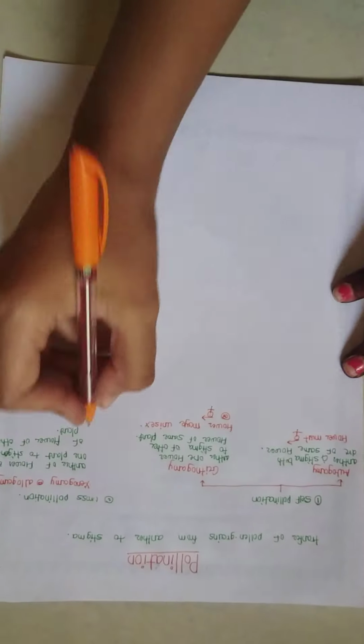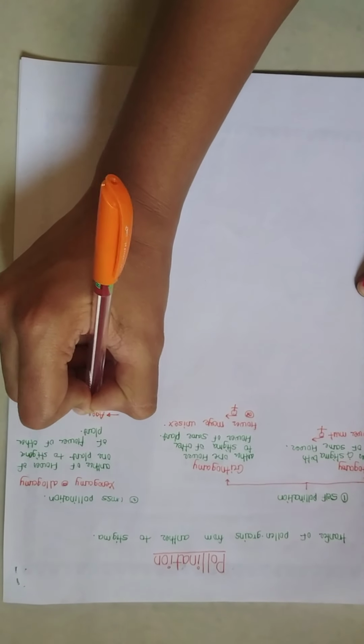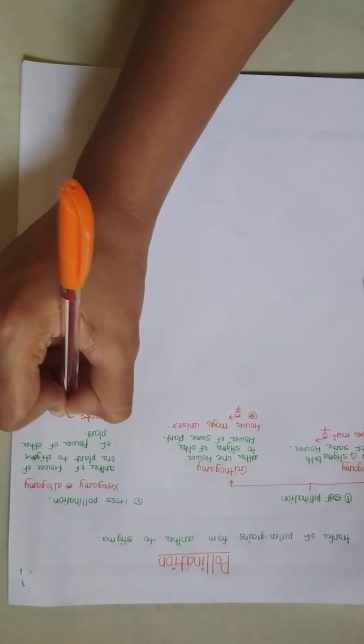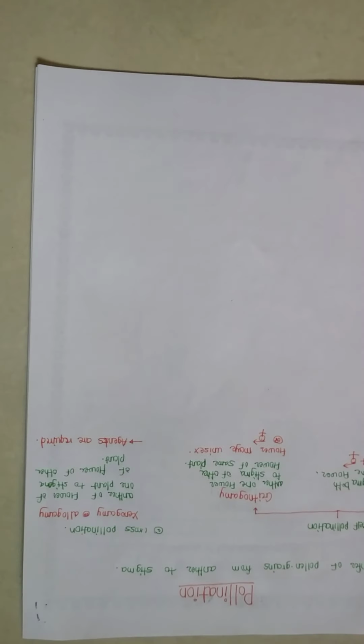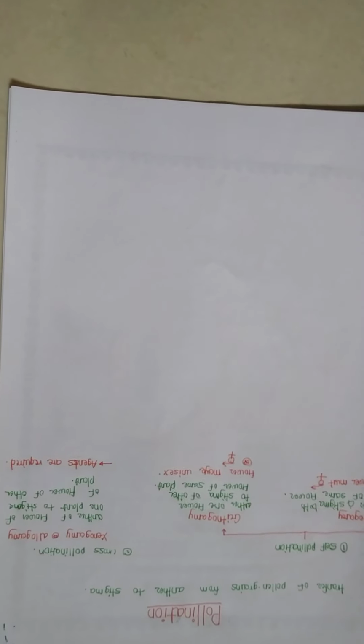Here the condition is that in cross-pollination, agents are required because it is not on the same plant. These agents are of different types that we will see one by one afterwards. Before that, we have to understand the difference between self-pollination and cross-pollination. We first study demerits of self-pollination.